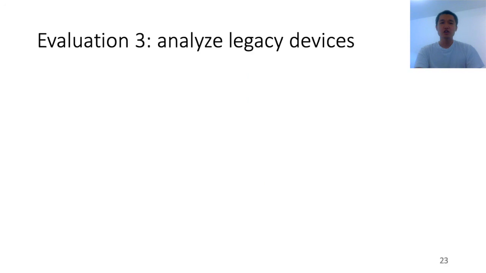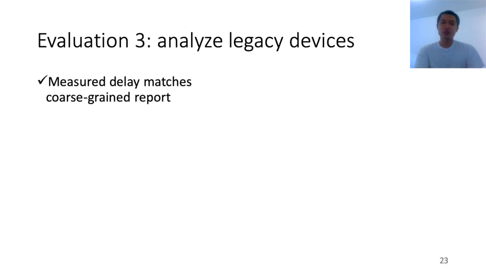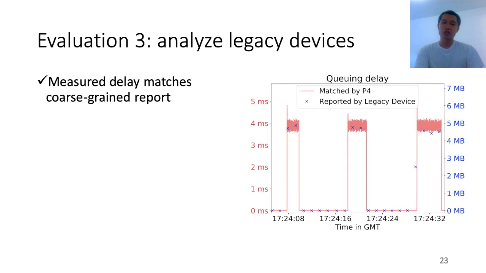Here, let's show some results about when we analyze a legacy device. In this figure, we show two lines. The red line shows the queuing delay measured by the P4 switch. Here, almost every packet gets matched and assigned a particular queuing delay. And the blue dots here represent the queue length reported by the legacy device. Recall that we only get one sample per second. Instead, we get almost one sample per packet from the P4 switch. These two results perfectly align, which means we are accurately tracking the queuing delay.